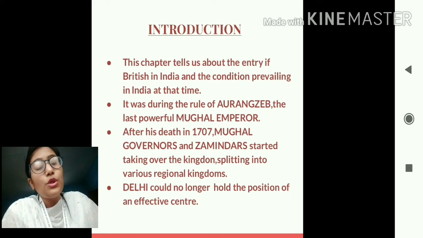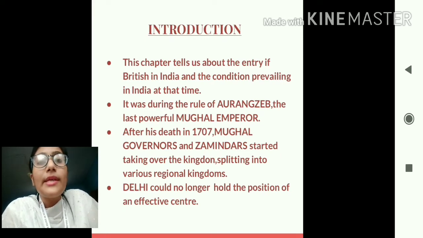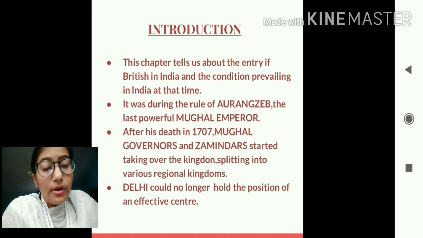So Delhi, which was initially considered the center of effective administration, was no longer able to hold on to that position, because various small regional kingdoms emerged and Delhi no longer could hold the position of an effective center. So this is the change India witnessed after the death of Aurangzeb.